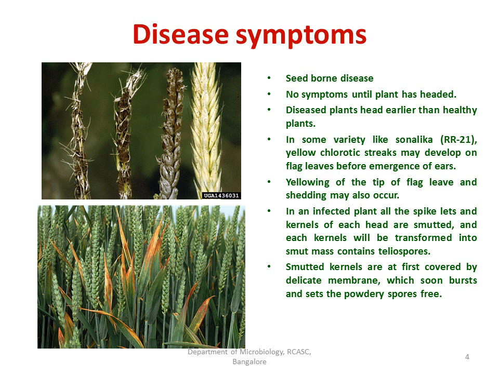You can see the chlorotic streaks over there, and if you see the inflorescence or the head, you can see the kernels, wherein the entire tissue would have been occupied by teleospores, and the smutted kernels, which have been covered by a delicate membrane, rupture and release a large amount of these smut spores.